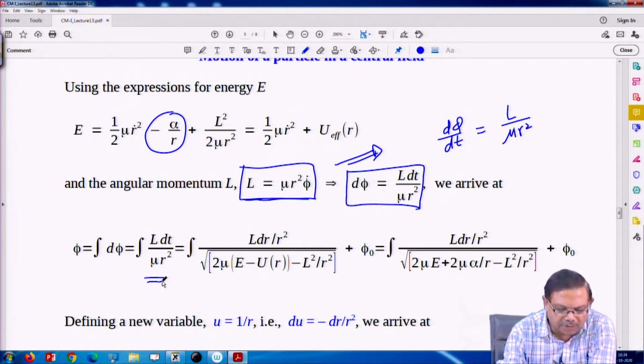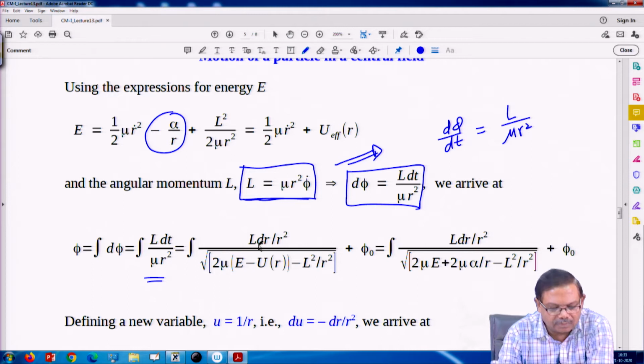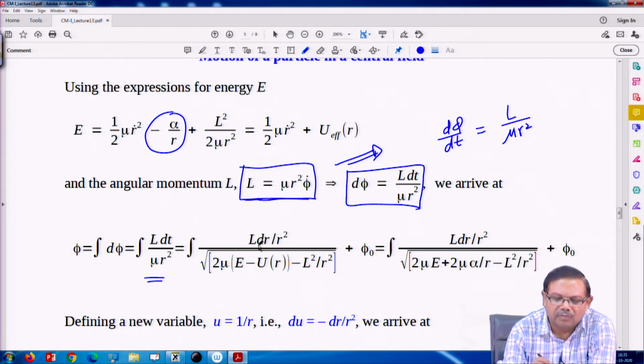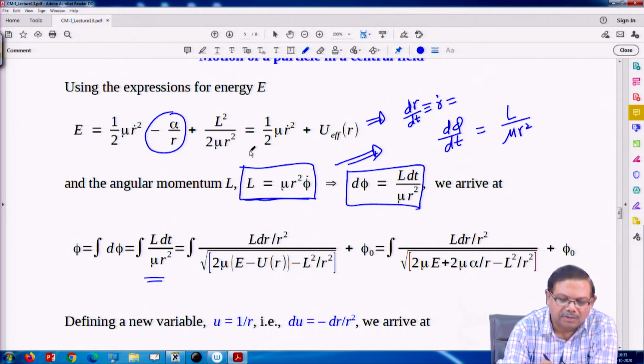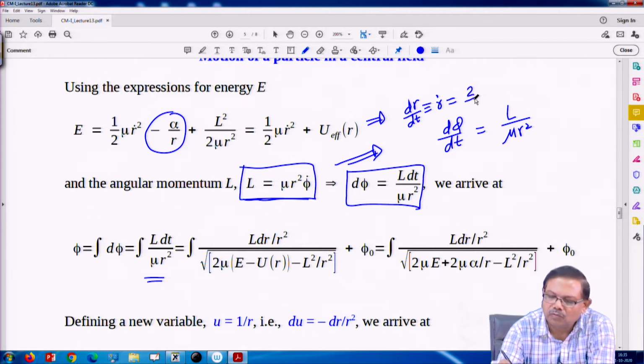We already have an expression for dr dt, which is r dot: the root of 2 by mu times E minus U effective.